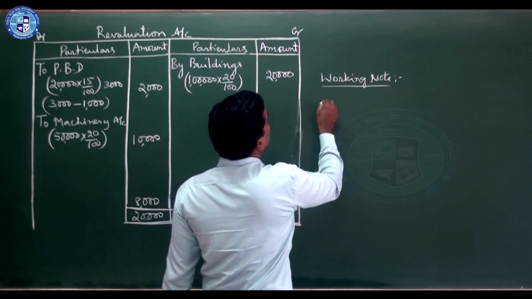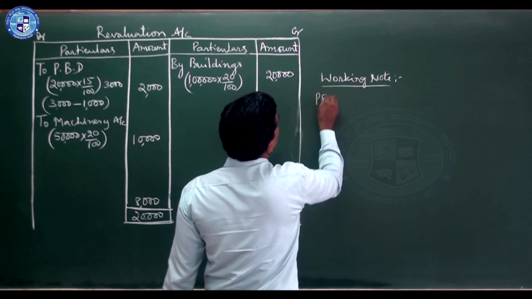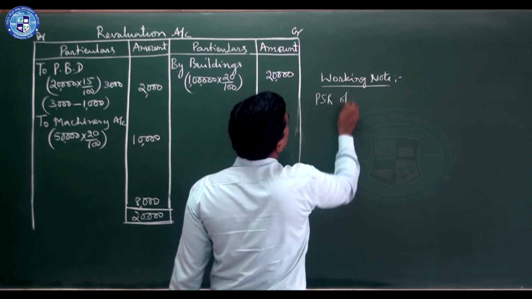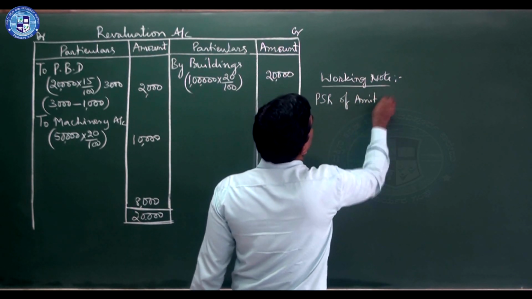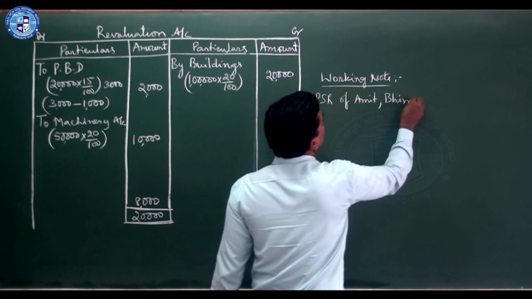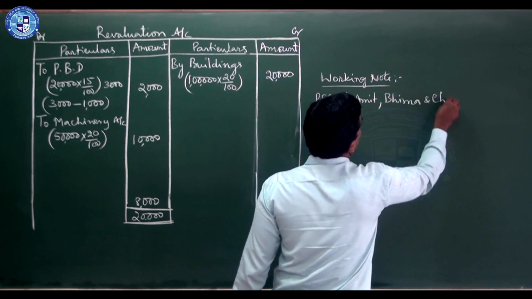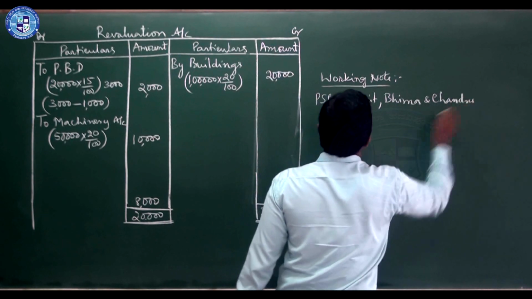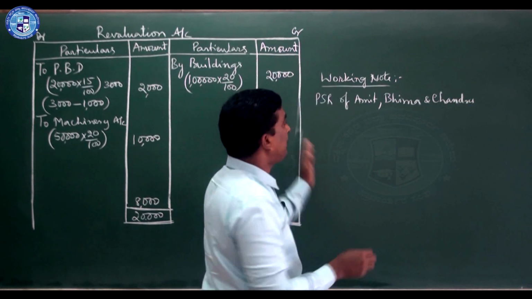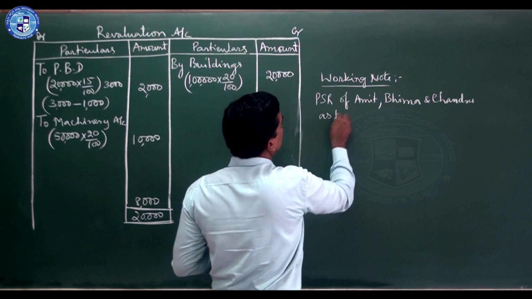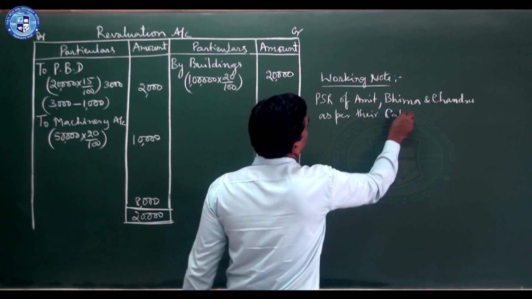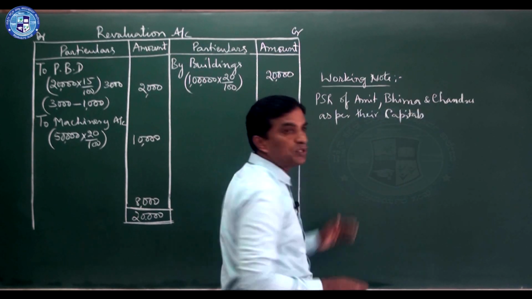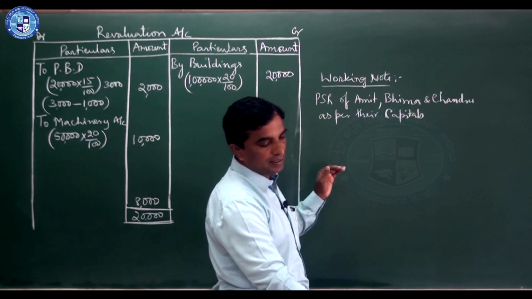So new profit sharing ratio of Amit, Bhima and Chandru as per their capitals. So you can write as per their capitals.